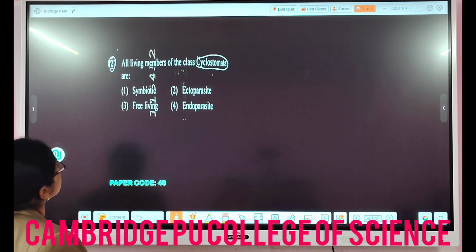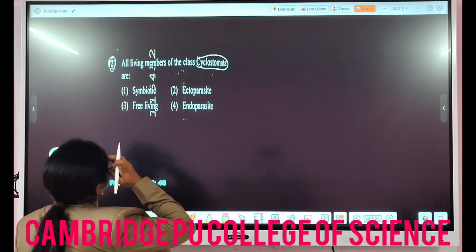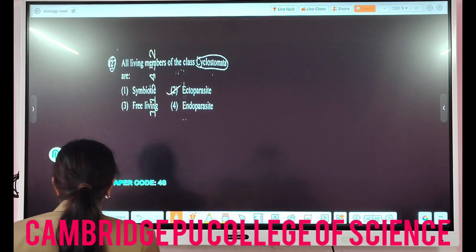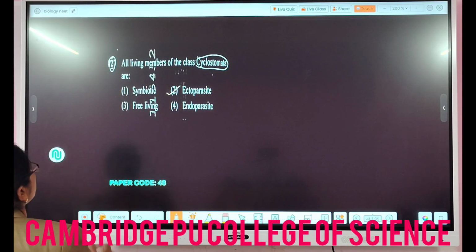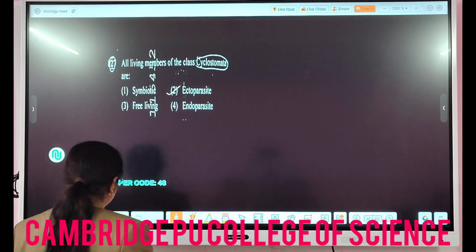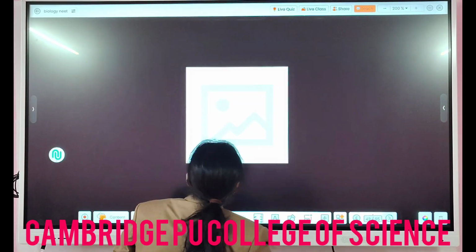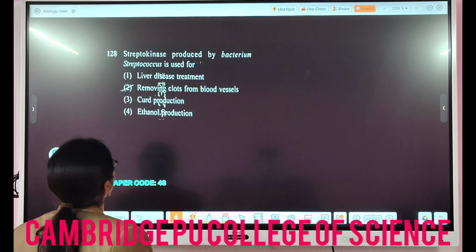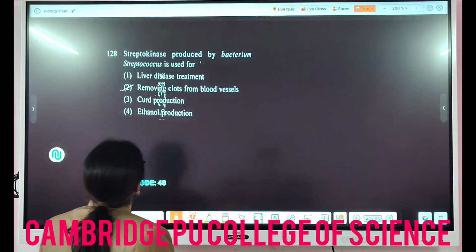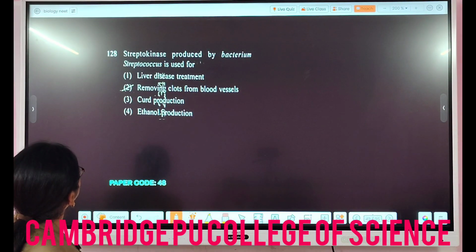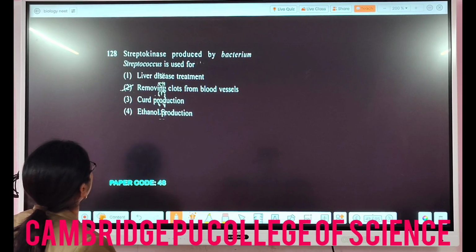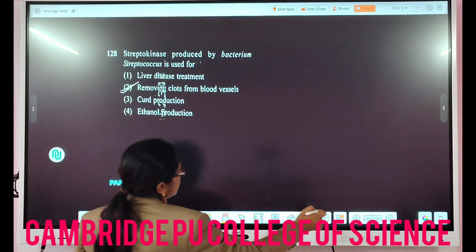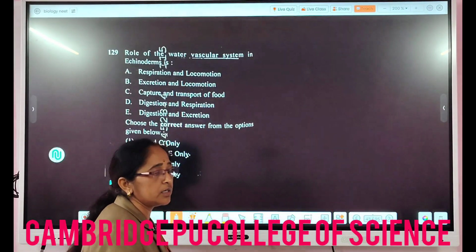All living members of the class cyclostomes are... So what kind of organisms are cyclostomes? They are ectoparasites. Why? Because they do not have a jaw to feed, so they depend on other organisms for their food. Then the next question: streptokinase produced by bacterium Streptococcus, from microbes in human welfare, the industrial products. It is used for removing clots from the blood vessels. They are called clot busters.